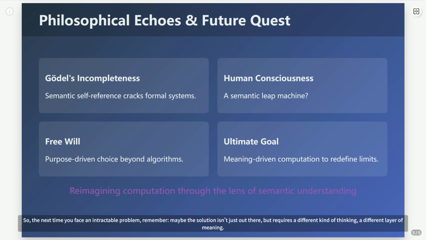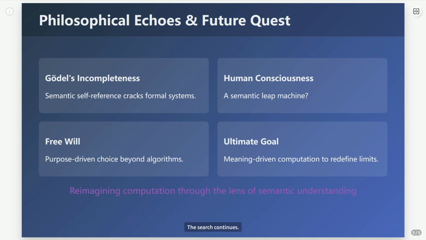So, the next time you face an intractable problem, remember, maybe the solution isn't just out there, but requires a different kind of thinking, a different layer of meaning. The search continues.